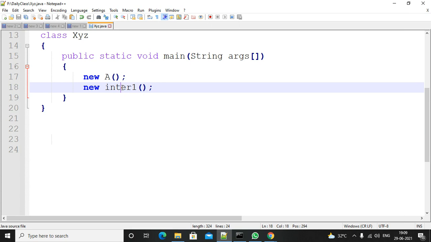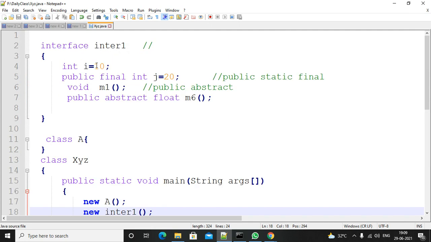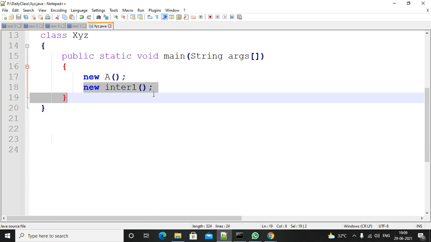So what is an interface? What does an interface contain? By default, what are the types? A method is public abstract, and a variable is a public static final variable. If it is a final variable, you must assign the value. So it is not possible to create an object for an interface. I hope you are getting all these points.